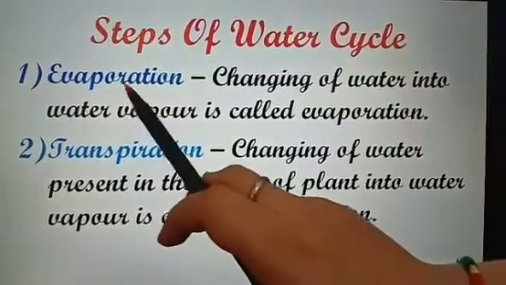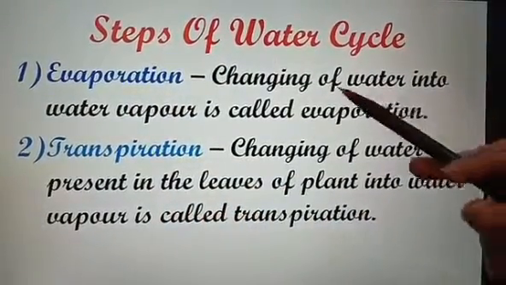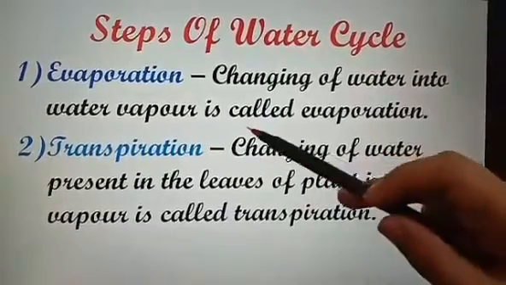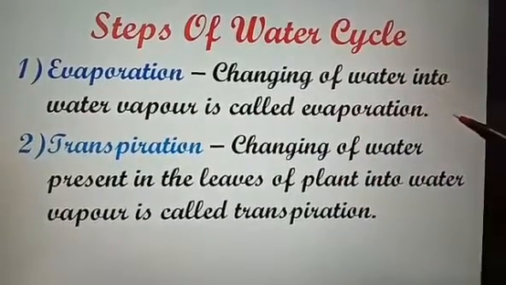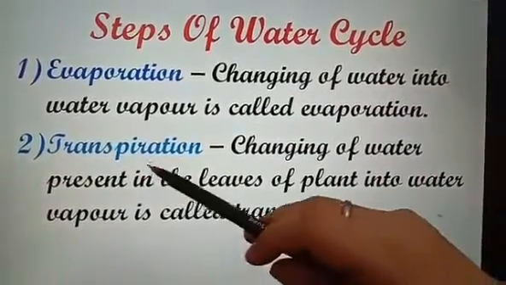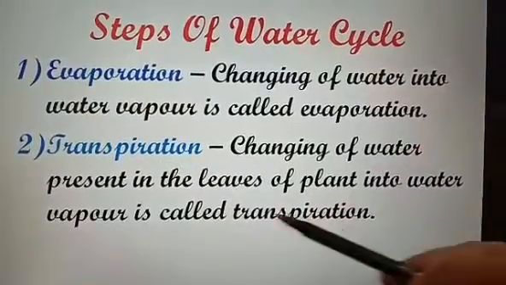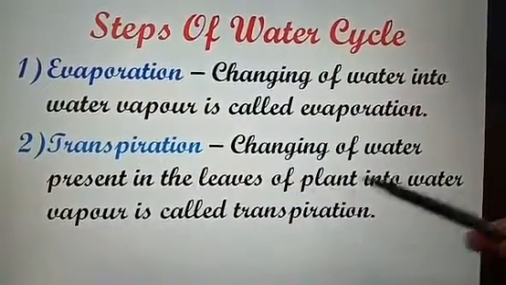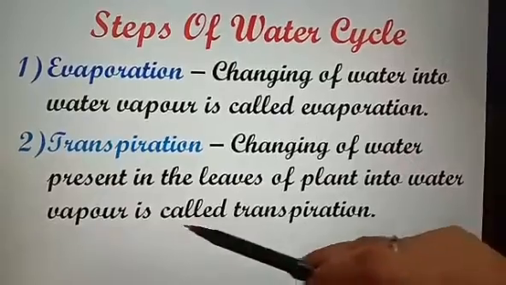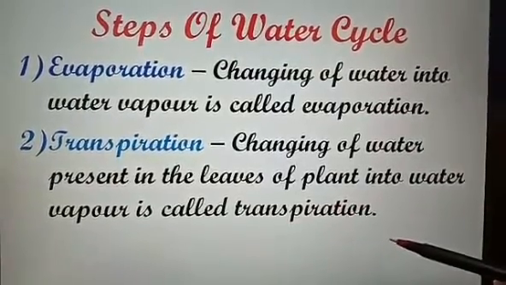The first one is evaporation. Changing of water into water vapor is called evaporation. Then transpiration: changing of water present in the leaves of the plant into water vapors is called transpiration.